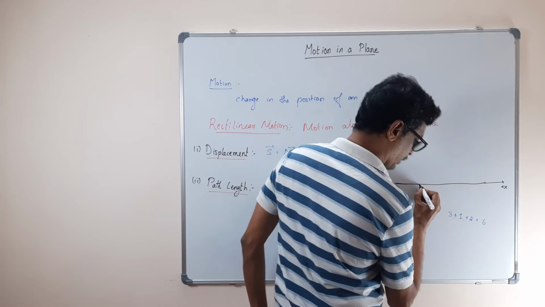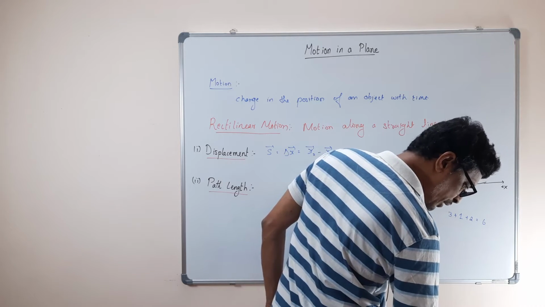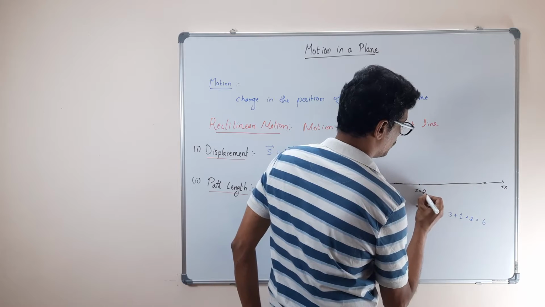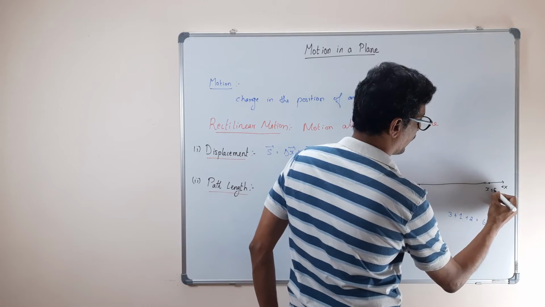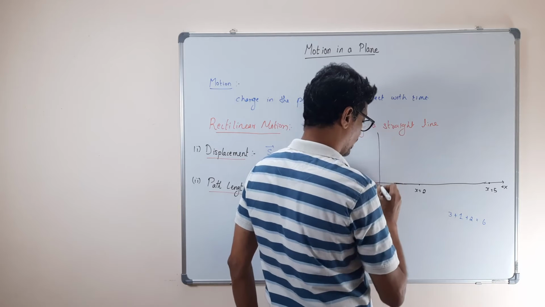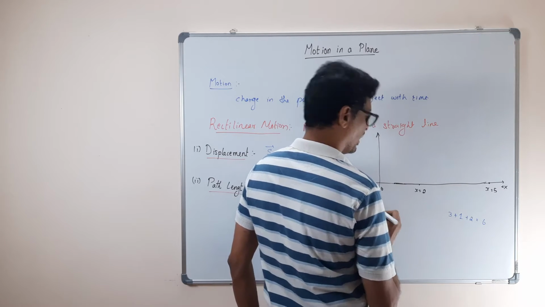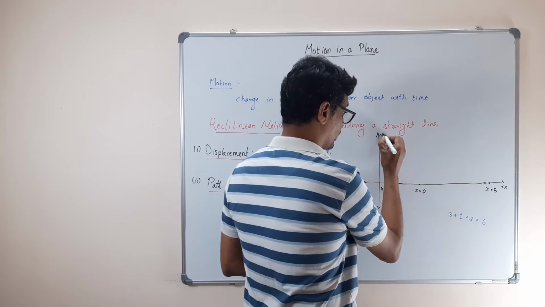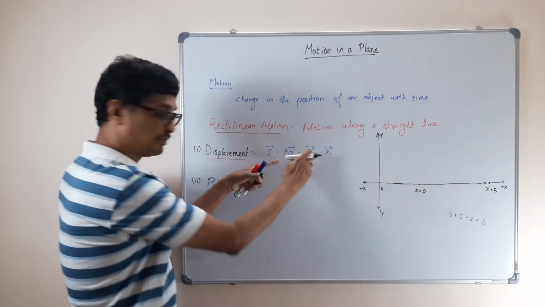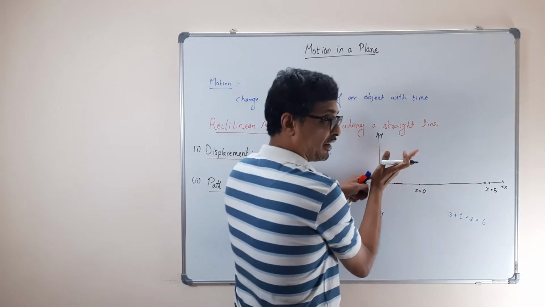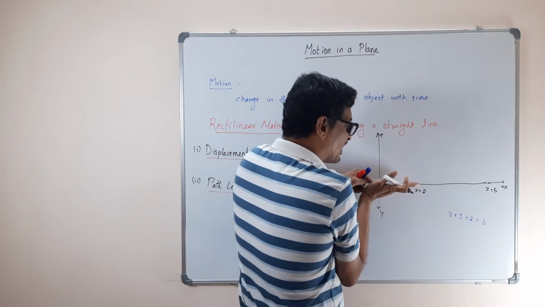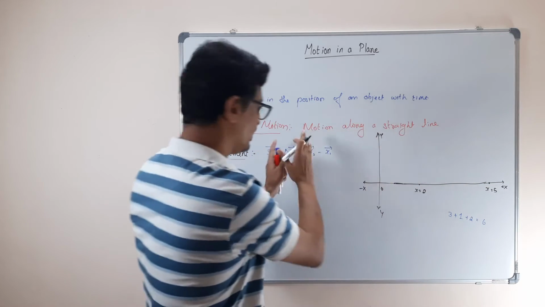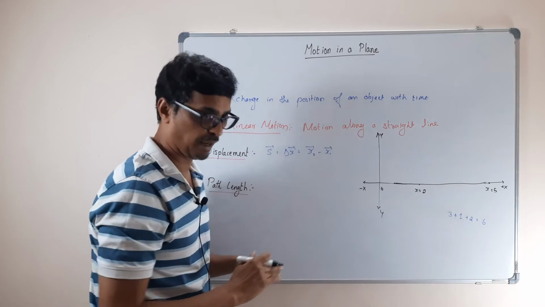They say if an object travels along the x-axis from x equal to 2 to x equal to 5. See, if you want, you can draw the y-axis also. I didn't draw it because it's in one dimension, but you should remember there always has to be a y-axis also. That's why we are writing it in vector form. In a 2D plane, all this becomes a plane. So you start representing the vector in rectilinear motion itself, so that you can easily do it for motion in a plane also.